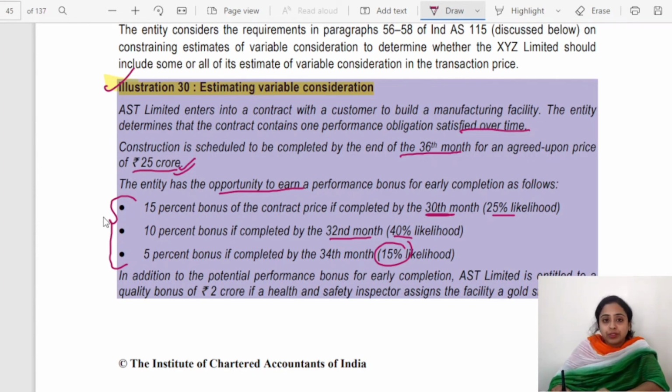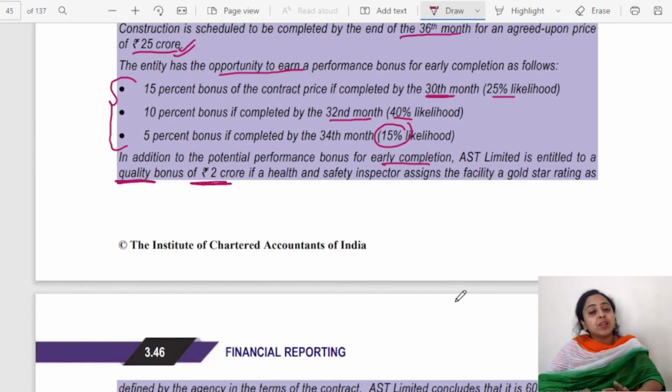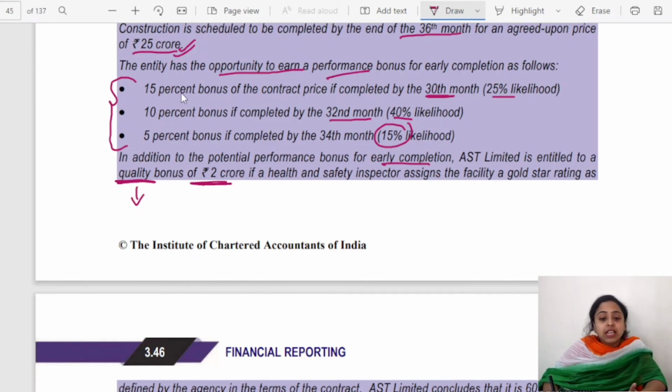Whereas in addition to the potential performance bonus for early completion, AST Limited is entitled to a quality bonus of rupees 2 crore if a health and safety inspector assigns the facility a gold star rating. So either they will be receiving a gold star rating or they will not. If yes, they will receive 2 crores extra bonus. If not, then they will not receive any bonus, that is 0. So there are only 2 possible outcomes in this quality bonus case. Okay, so for this quality bonus, here you will apply the most likely method. In case of the performance bonus, since more than 2 outcomes are possible, you will be applying the expected value method.